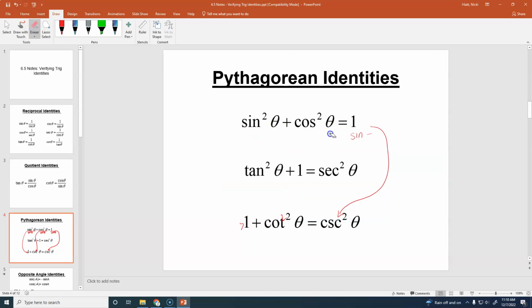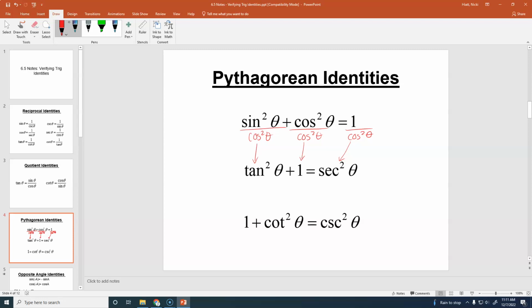Where are you thinking, Caleb? If I divide everything by cosine squared, then sine over cosine is tangent. If I divide cosine by cosine, I get 1, and 1 over cosine is secant. So if you have that first one memorized well, you can kind of figure out the other two using those tricks.